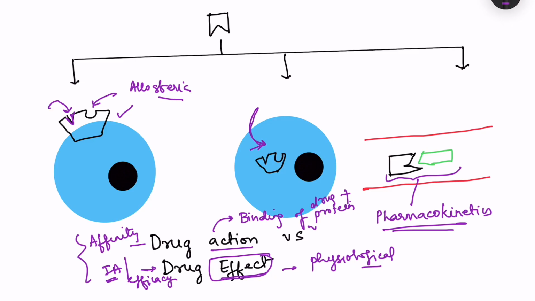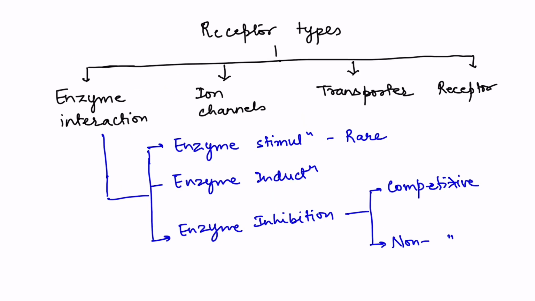Now moving on to that, what are the various proteins to which the drug can bind? So there are fundamentally 4 different types of proteins to which the drug can bind. There is interaction with the enzyme, there are ion channels, then there are transporters, and there are receptors. Now, apart from these, there are certain proteins to which the drugs can bind that are very minor components, so we are not dealing with them separately, but I'll just mention here, for example, certain drugs like taxanes can bind to structural proteins. So I have not put it in this classification. So structural proteins like tubulin, and these are anti-cancer drugs.